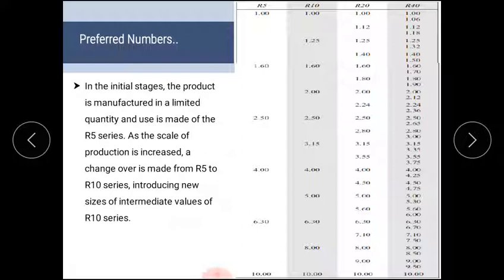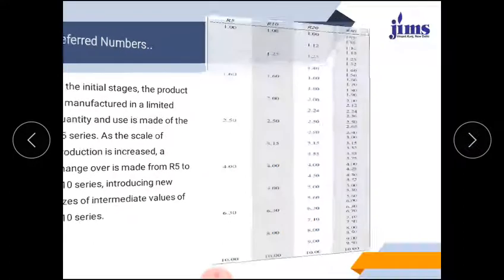And you can easily observe from this table that if you are using the R10 series, another model comes into the picture, which is 1.25. Earlier there were only two models from 1 to 1.6. Now if you are using the R10 series, then another model of capacity 1.25 will be introduced. So in this way, new intermediate models can be introduced.